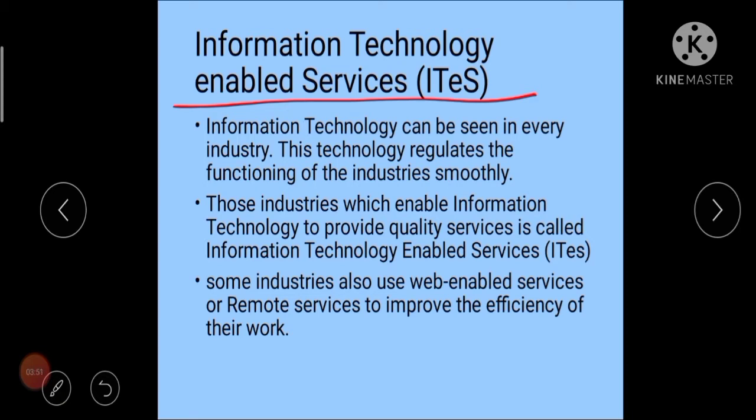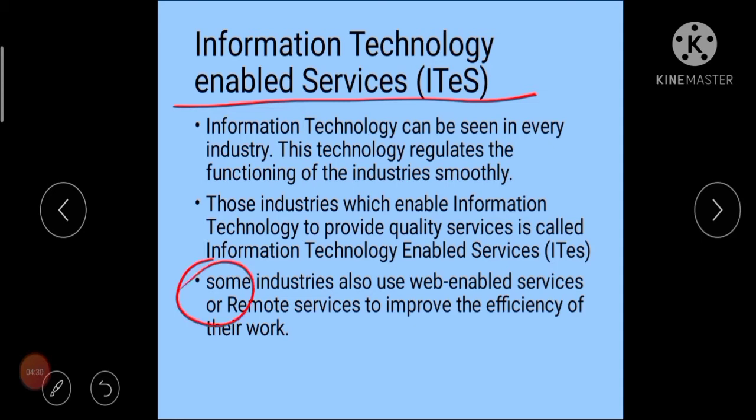You can see that many offices or many companies are working online nowadays. Due to this pandemic, everything has become online. All the people are working from home. This is the best example of ITES, how IT has helped all those services. No one needs to go to the office physically, and all things are done from their home only. But that is done only because of the involvement of IT, because every information, every work is done using IT as a base component of their company.